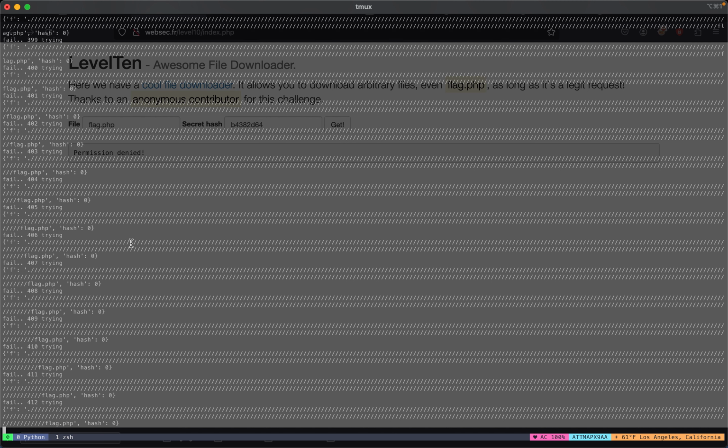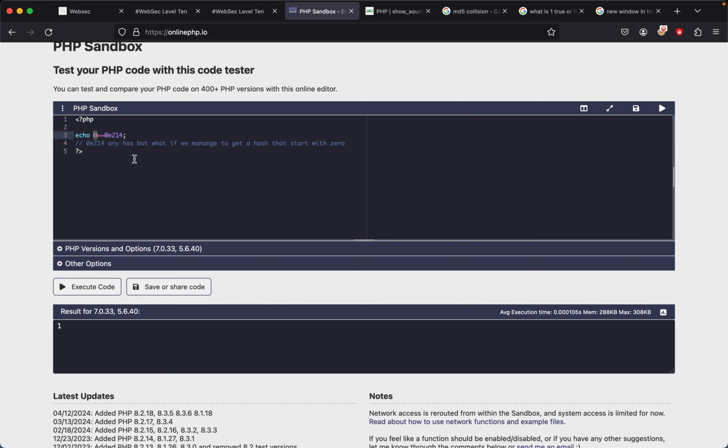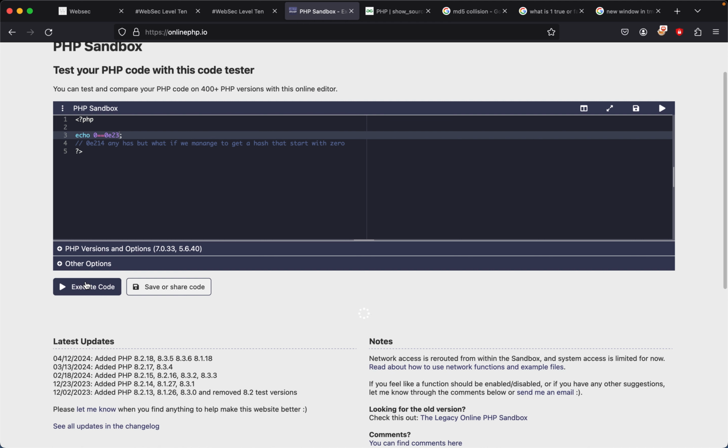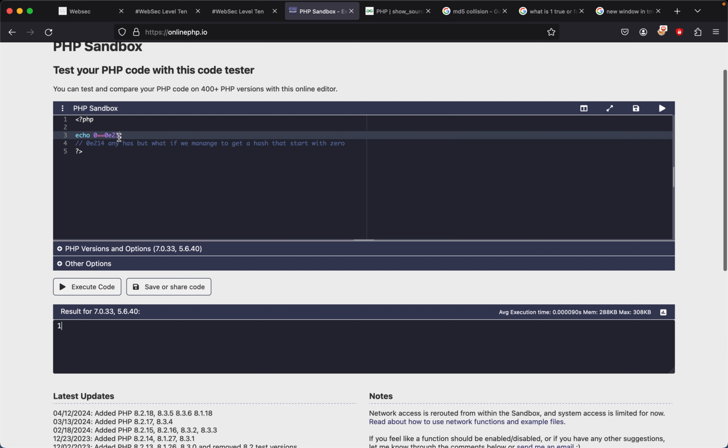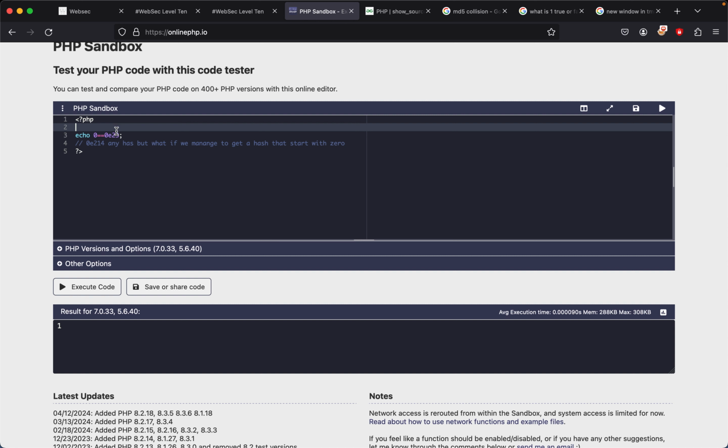That's all we need. Because if we go back to our code and I minimize this, all it needs to be is just equal to 0. If I change this to something completely different, like 1e2, oh, I guess the hash has to be like 2. Oh, that's weird. 0e23. See, look, the hash at the beginning just has to equal that one value. It just has to equal that at the beginning.